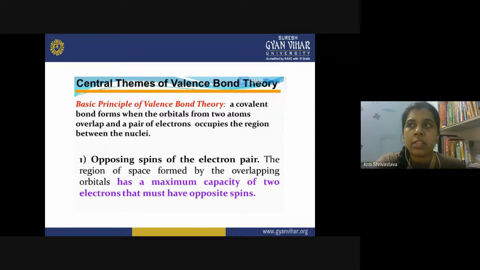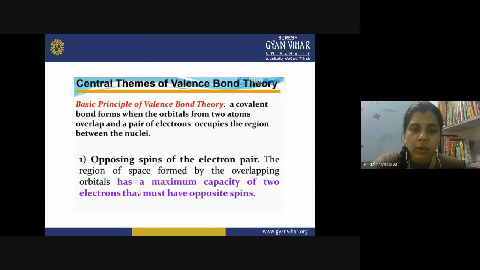You know about the spin quantum number. The spin quantum number is for the electron. One electron should be s plus half, another s minus half. So when the electrons have opposite spin and the atomic orbitals approach each other, there is pairing of electrons, and due to the spontaneous pairing, the energy released provides the energy for bonding.